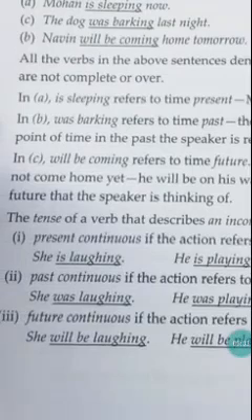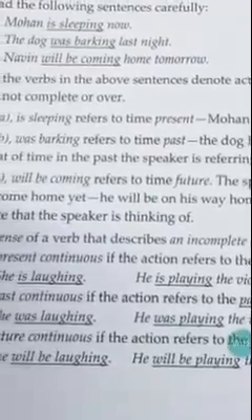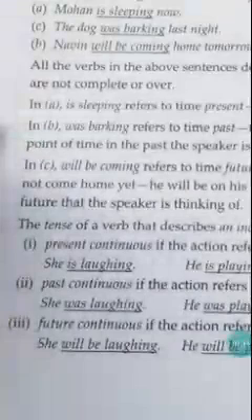The action is continuing, right? So it is an incomplete or ongoing action. Or ongoing action is called... What is it called? Let us see. First one, present continuous. It is called present continuous.